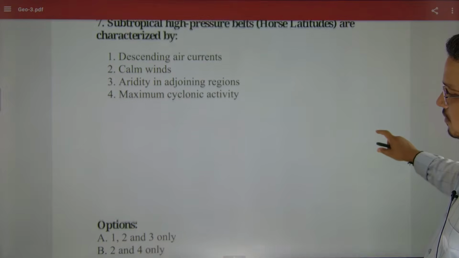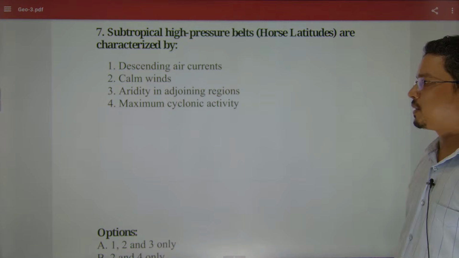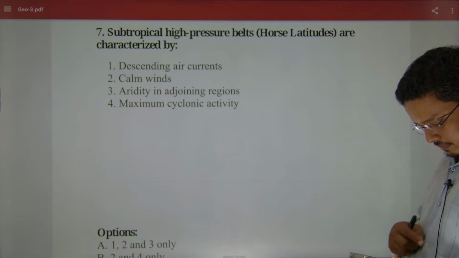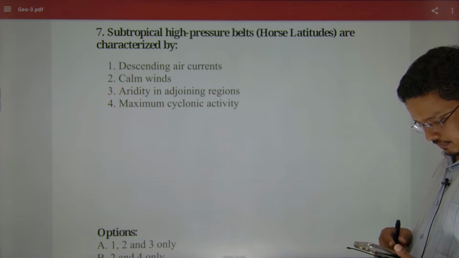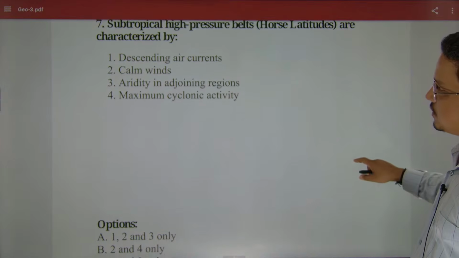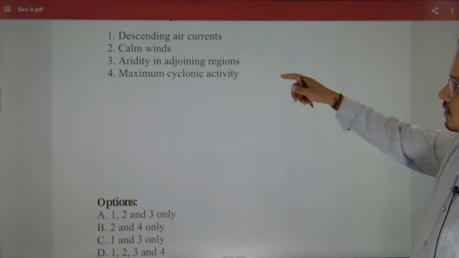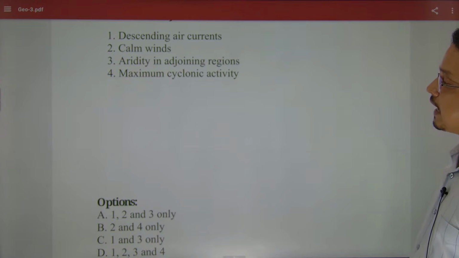Next, subtropical high pressure. The horse latitudes are characterized by what? We are talking about the subtropical high pressure. This is the descending of air current, calm wind, aridity in the adjoining regions, maximum cyclonic activities.